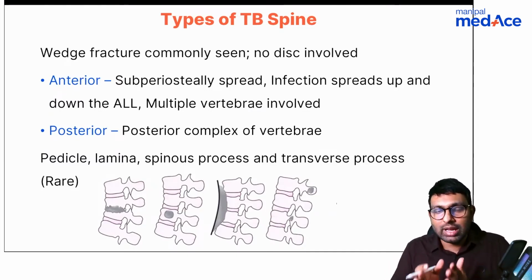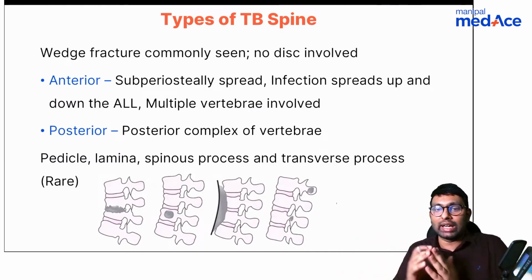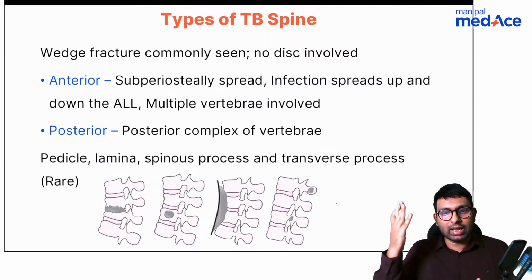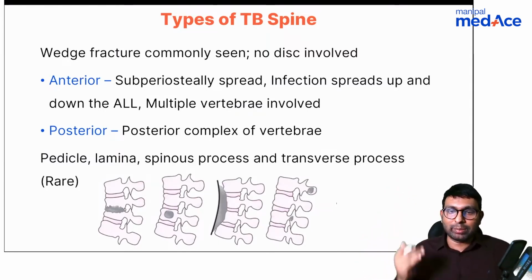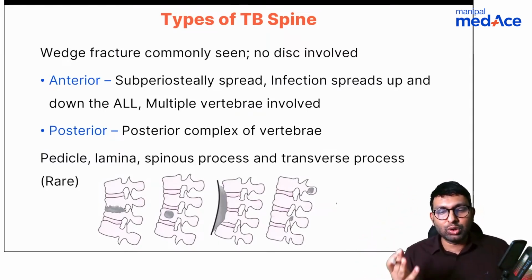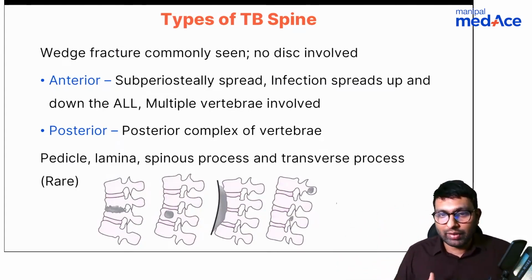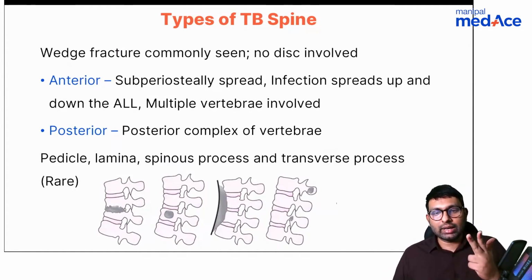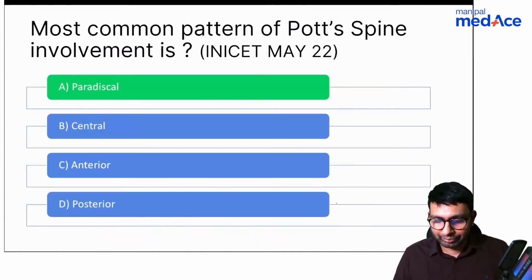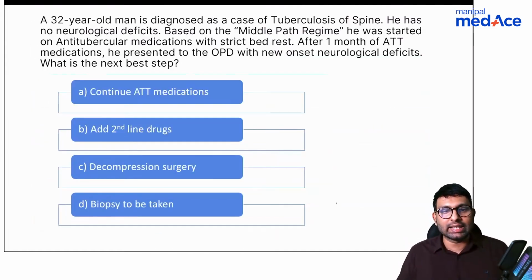So why is this important? Because through this, clinically also you can interpret a lot of things. If you get an MRI where you see that multiple vertebrae anteriorly are involved, then you know that this is a subligamentous spread, a subperiosteal spread of TB and not an arterial or venous type. So this is the difference between types of TB. I hope you remember this: anterior, central, paradiscal, posterior. This was one of the questions asked in your INI-CET exams.